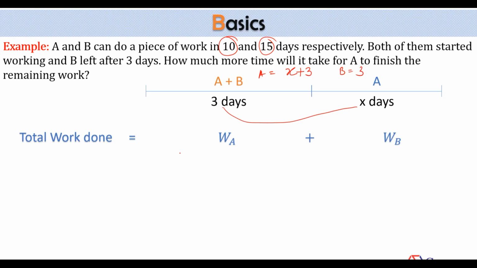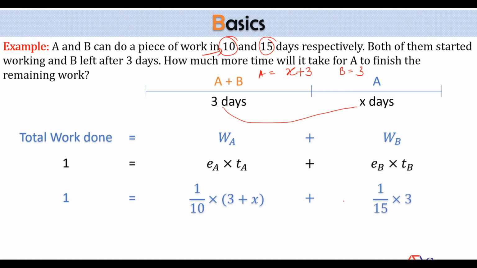What's the work done by A? His 1 day's work is 1 by 10 and his work for X plus 3 days. So the contribution of A will become how much? 1 by 10, 1 day's work into working days. Plus contribution of B. B can do 1 by 15th of the work in one day and he has worked for only 3 days.